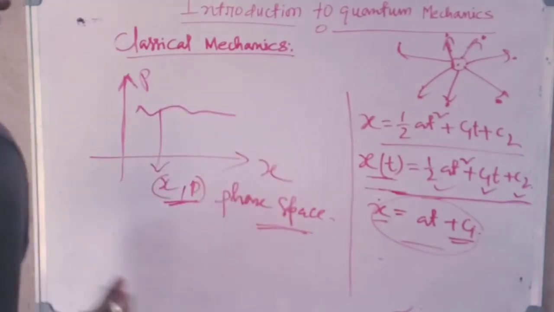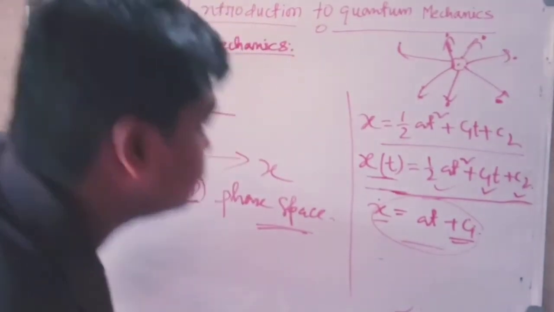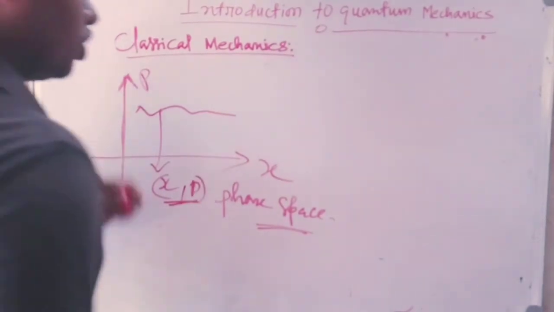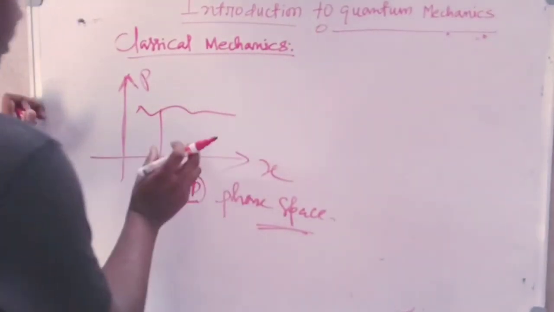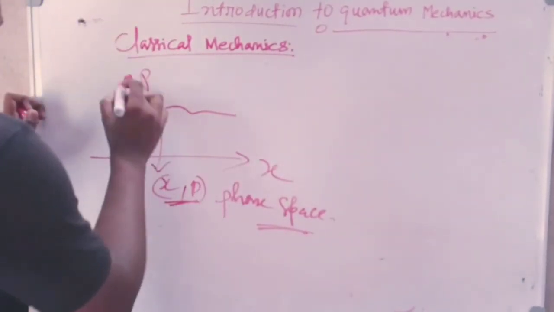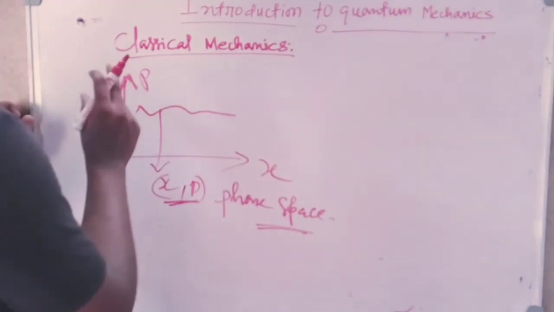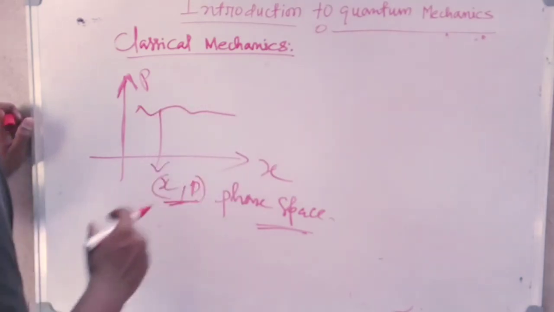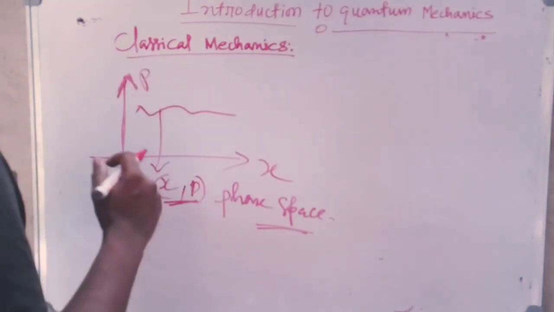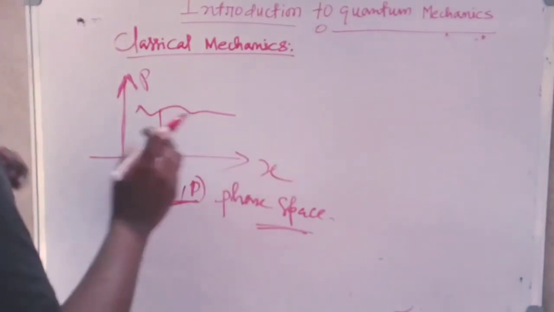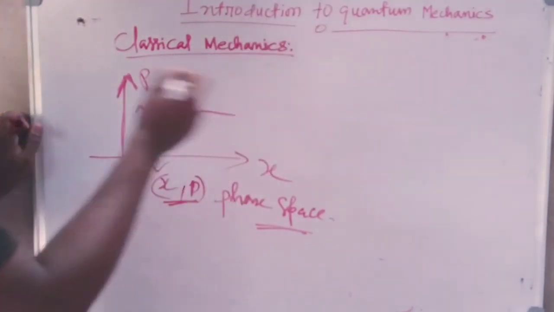But for a wave system, it is impossible to construct such a phase space, because for a wave system we cannot find such type of graphs between p and x, that means momentum as a function of position at any particular instant of time, because it has no particular values of p and x.